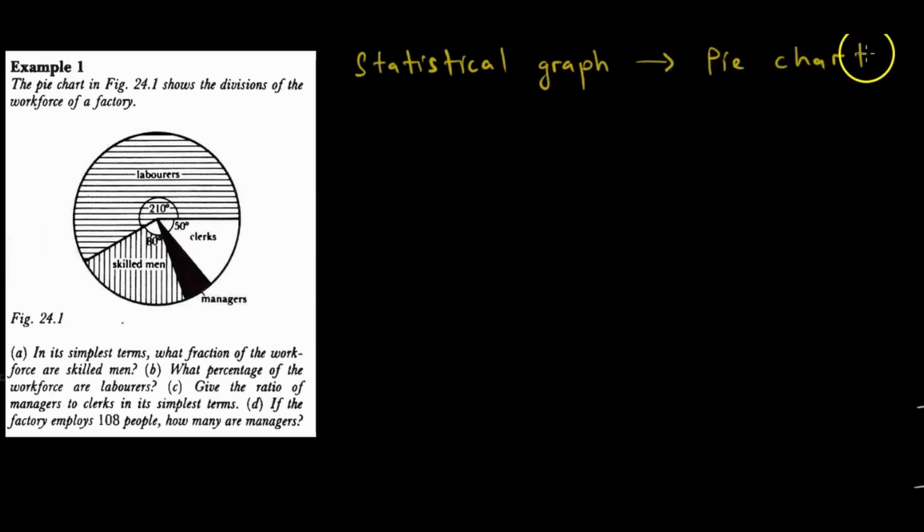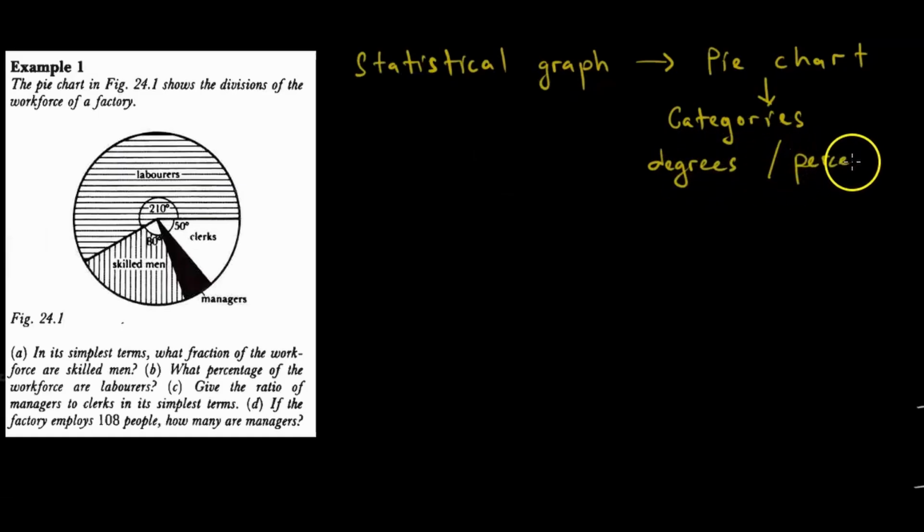But what exactly do we get from a pie chart? Chekutanga, we are going to have categories. This is very important. Every pie chart has categories. Then from that, we are going to have either degrees or sometimes percentages.